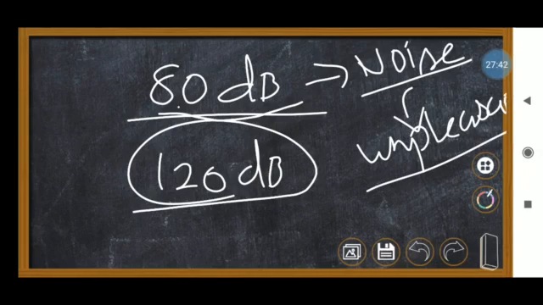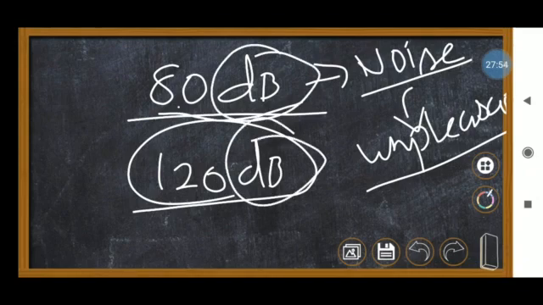Unpleasant sound is called noise. There will be some range for that, what's called sound level. This is called loudness level. The loudness level can be measured in terms of decibel, but the frequency level can be measured in terms of hertz. Frequency unit is hertz, loudness level is decibel.